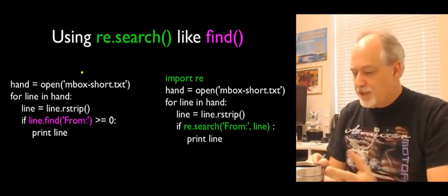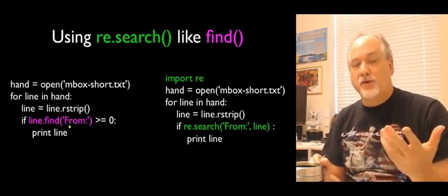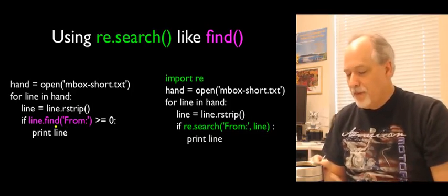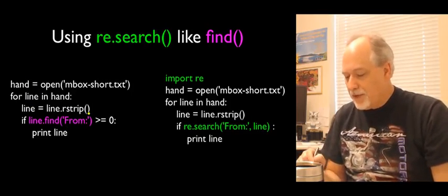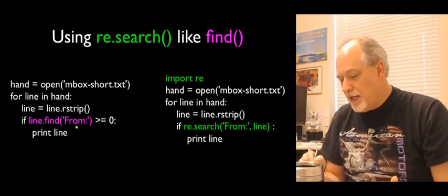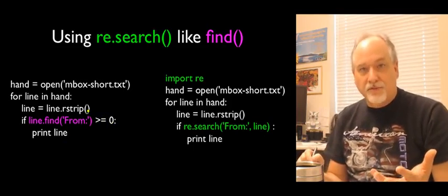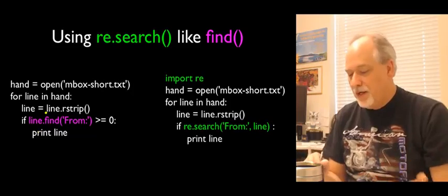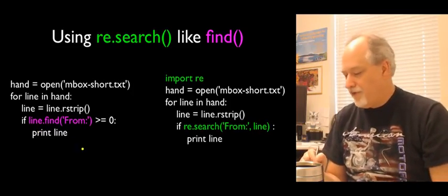So here's some code that's looking for lines that have the string "From:" in them. We're going to open a file and strip the white space. If we hunt within line for From, and the result is greater than or equal to 0, then we'll print it. This find is just going to give us a number. If it's not found, it's -1. So it's only going to print the lines that have From in them.